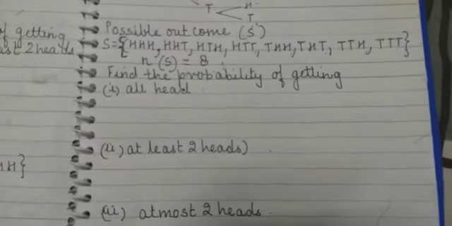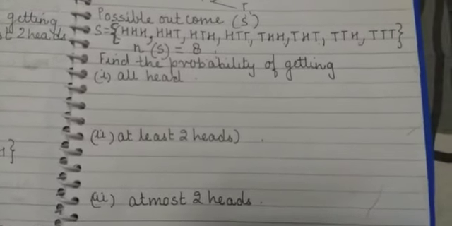Right, now we'll do one example. When 3 coins are flipped together simultaneously, we have to find the probability of getting all heads. So when there are 8 outcomes in the sample space and we are getting all heads, there is only one outcome, that is H, H, H, where we have all heads, only one.